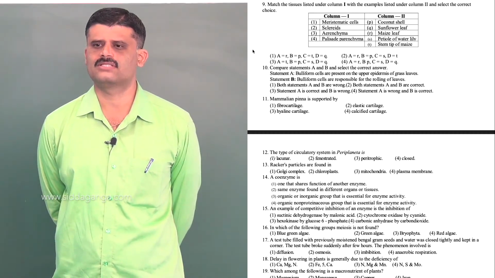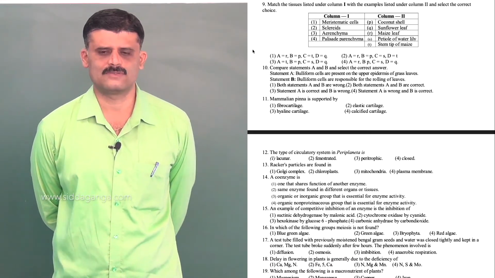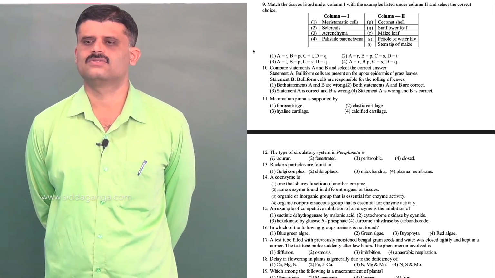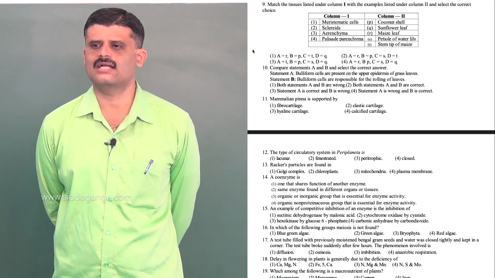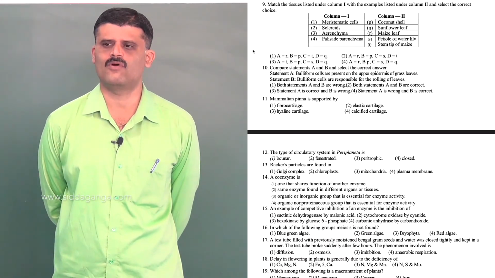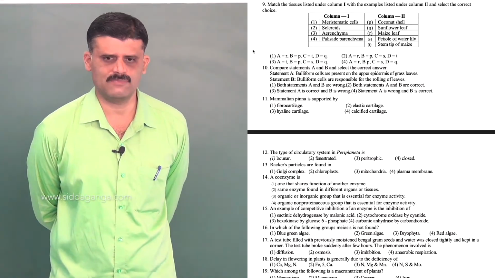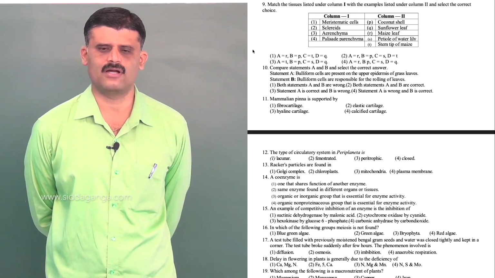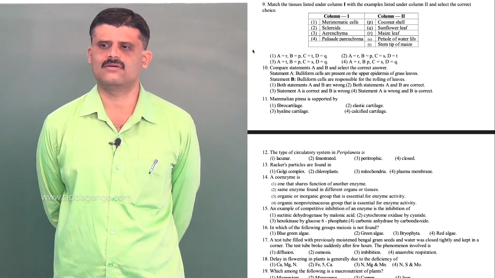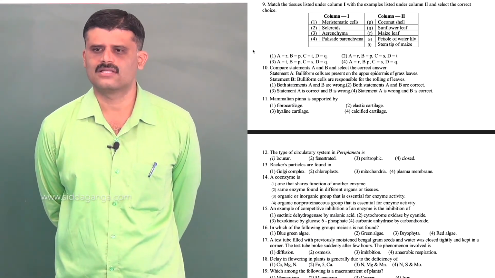Sclerites, these are the stone cells, are present especially in the drupe, that is the coconut shell. So it's P. Then parenchyma, which provides the buoyancy, is present in the petiole of water lily because it is an aquatic plant. Palisade parenchyma and spongy parenchyma, the 2 types of parenchyma, that is chlorenchyma tissue, are in the dicot leaf. An example for dicot is sunflower. So the option is 3.